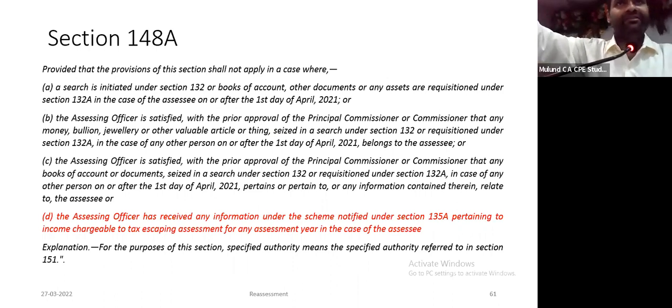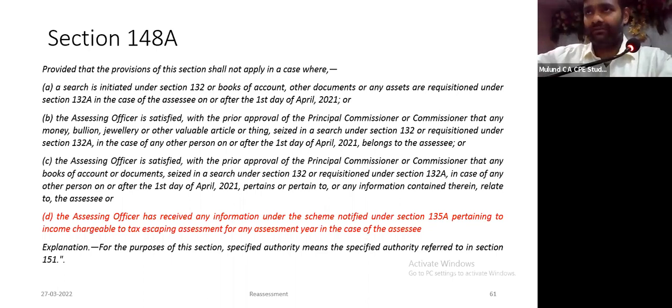Search in your case after 1st April 21, or you are a third party and the assets or any material, jewelry, bullion has been found which belongs to you, satisfaction has been recorded, or you are a third party and some books of accounts documents which either pertain to you or relate to you, and a satisfaction has been recorded.